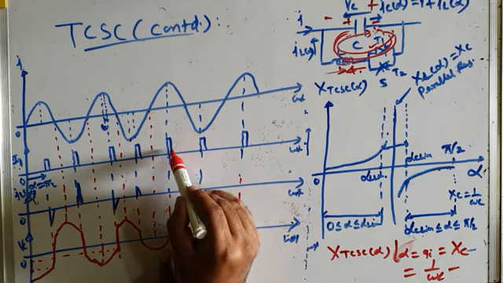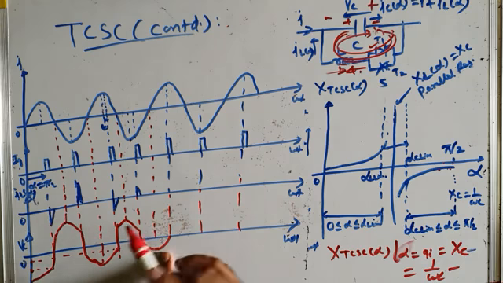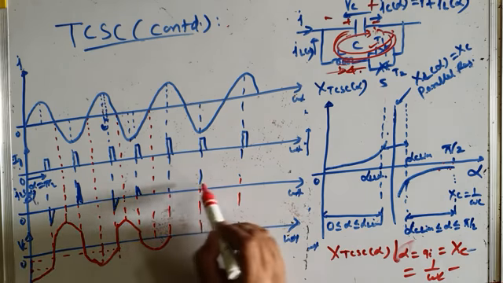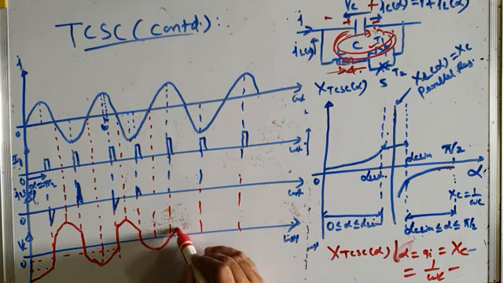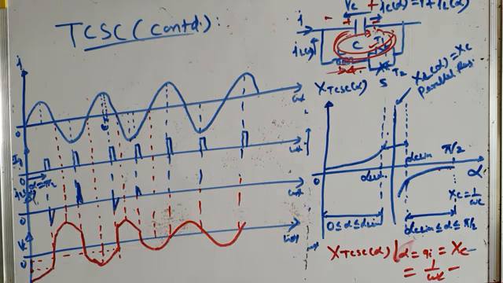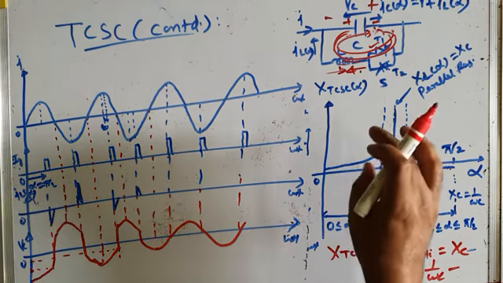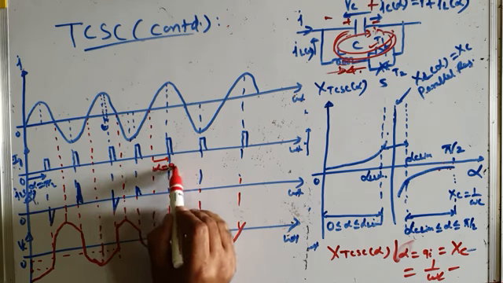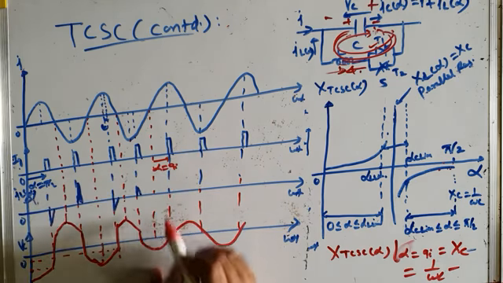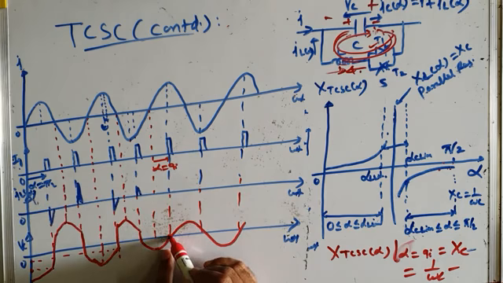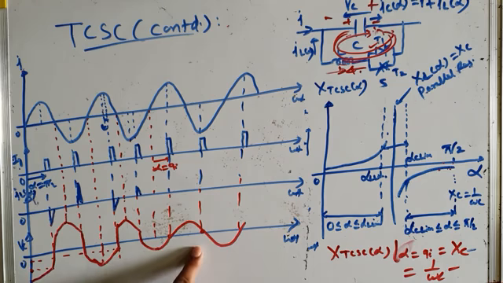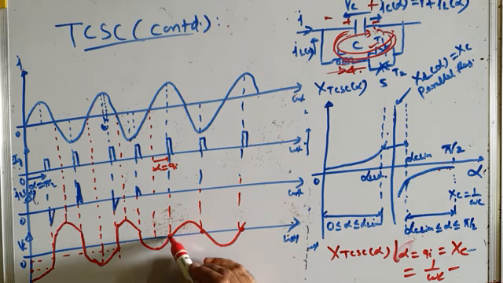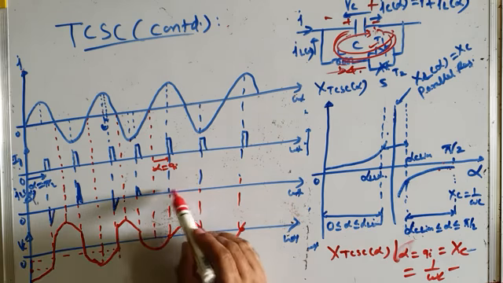जब आप TCR को यहाँ fire करने की कोशिश कर रहे हो, the capacitor voltage has already reached zero, so the TCR does not fire. So from here onwards there will be no TCR current. That means the capacitor voltage is equal to the normal steady state value. क्योंकि अब आपका TCR फायर ही नहीं हो रहा है, because your alpha is 90 degrees, और here you are trying to fire the TCR but the voltage across the TCR is zero. Here too, and here too, because the voltage across the TCR is the same as the capacitor voltage. So at zero voltage the TCR does not fire, so the TCR currents vanish.